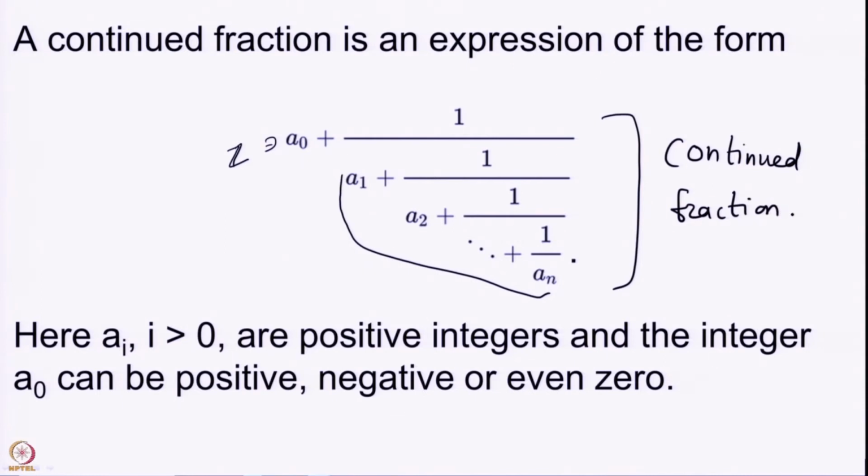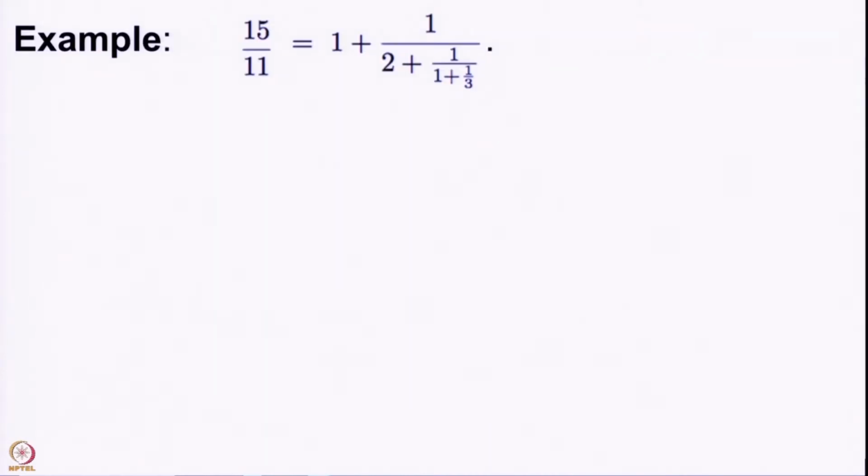It is being called like this because it involves fractions and they are continued in some sense. So, we call it continued fraction. We also saw an example in the last lecture that 15 by 11 can be written as a continued fraction in the following way. Moreover, this is not quite a unique expression because the last integer 3 can also be written as one by 2 plus 1 by 1.